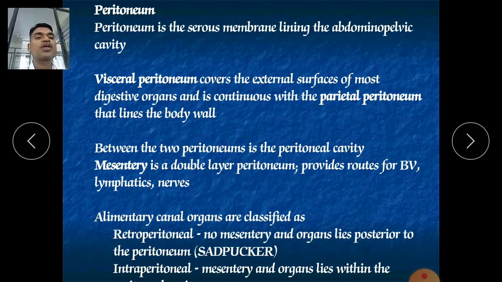So the visceral peritoneum covers the external surface of most digestive organs like the small intestine, large intestine, stomach, liver, spleen, gallbladder, and pancreas. Between the two peritoneal layers is the peritoneal cavity.